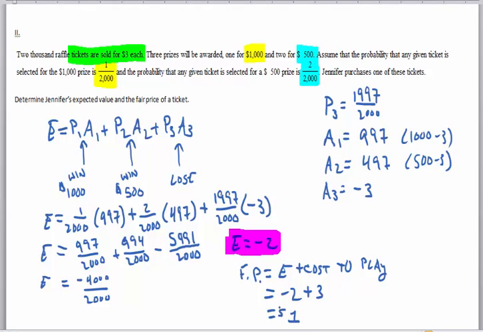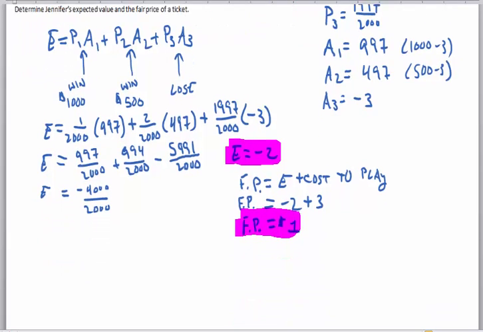So the fair price is actually going to be $1. And again, you can see that this fair price makes sense, because remember what we said the fair price is.